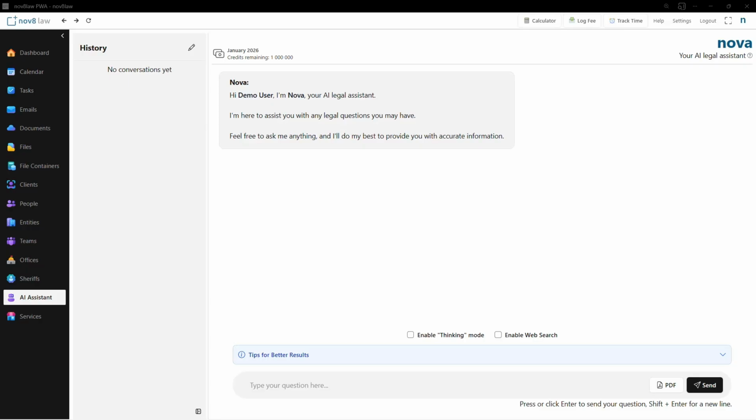Trial accounts receive 10,000 credits per day, which is enough for at least one complex query a day or a few simple ones. At nov8law we promote the responsible use of AI, with the emphasis on responsible. The AI assistant is standalone, meaning that it doesn't have access to any of your Microsoft data or the data in nov8law. So privacy is not a concern, since the AI assistant only has access to the information that you provide it.